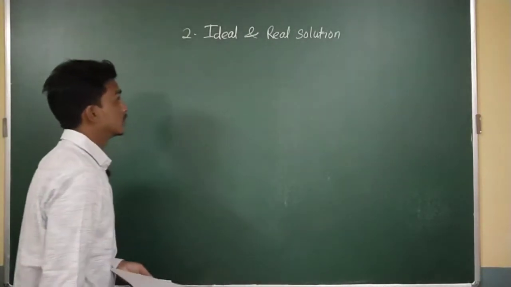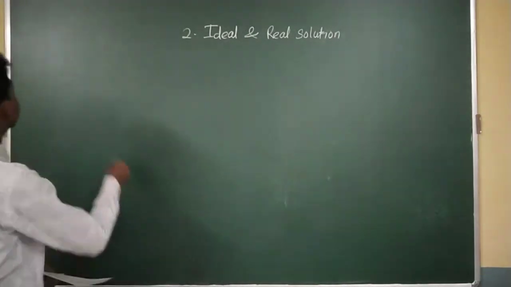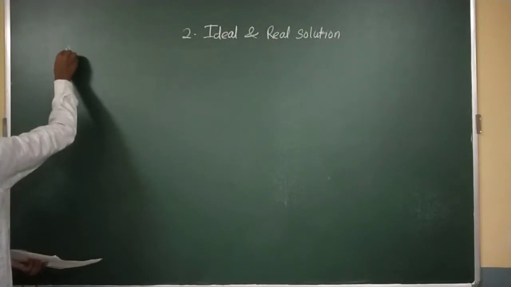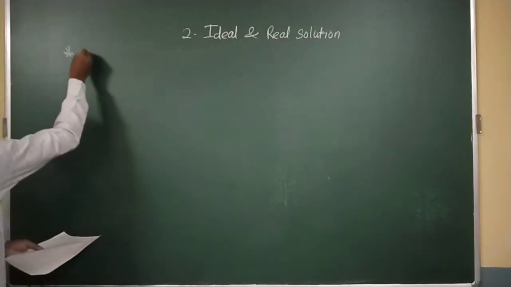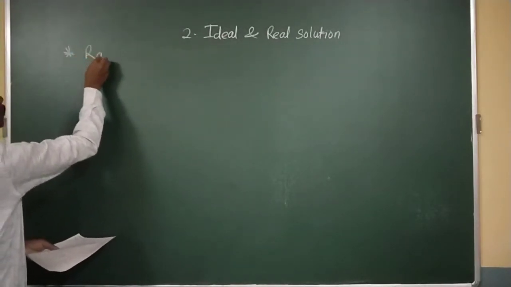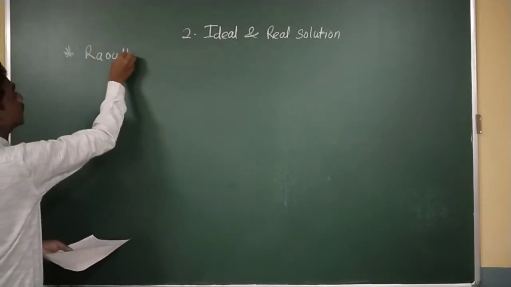Okay, so dear students, today I am going to discuss the next point of our syllabus, that is Raoult's law. This is the name of the scientist.